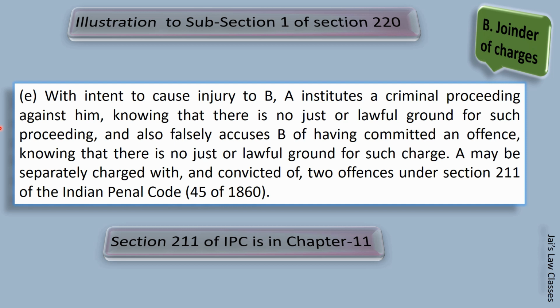With an intent to cause injury to B, A institutes a criminal proceeding against him, knowing that there is no just or lawful ground for such proceedings, and also falsely accuses B of having committed an offence, knowing that there is no just or lawful ground for such charge. If such thing happens, a counter case can be filed. This is what the illustration says. Now, A may be separately charged with and convicted of two offences under Section 211 of Indian Penal Code. I hope that clarifies things.